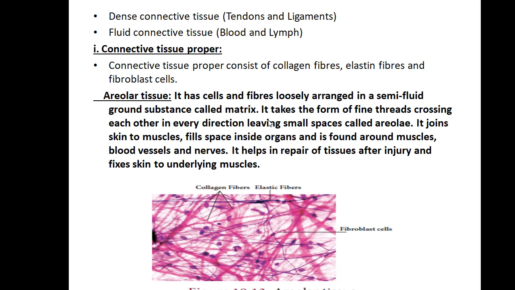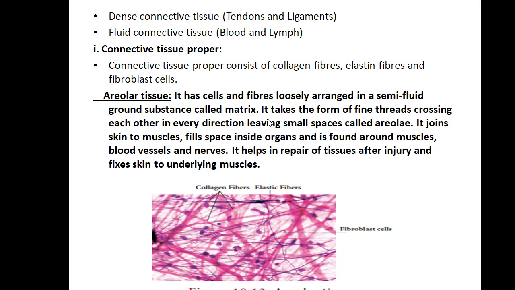Okay, and it takes the form of fine threads crossing each other in every direction, leaving small spaces called areolae. What are areolae? In areolar tissue, along with the matrix, some parts form fine threads crossing over in all directions and leaving small spaces in between, and those spaces are called areolae. What is the role of areolar tissue? It connects the skin to muscle. Under the skin of the body you will find muscles, and the muscle is attached to the skin with the help of areolar tissue only.